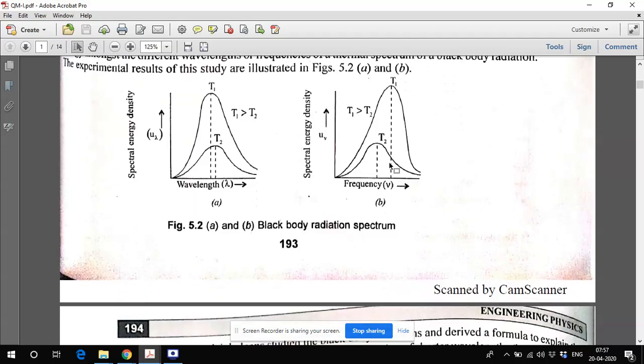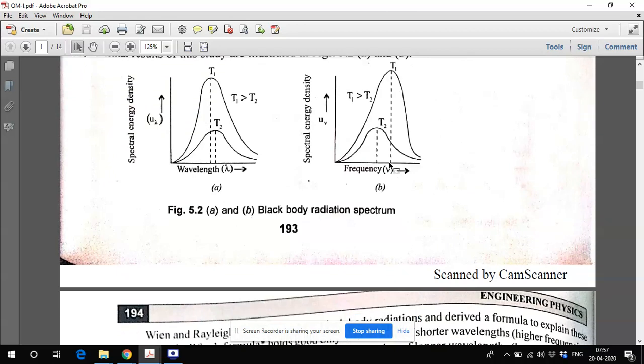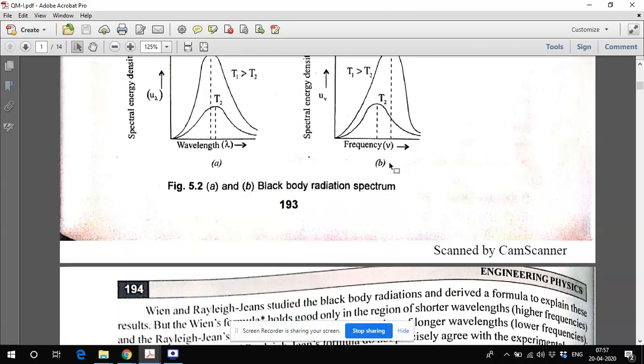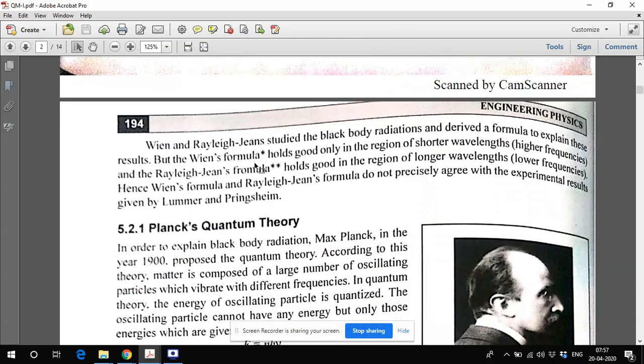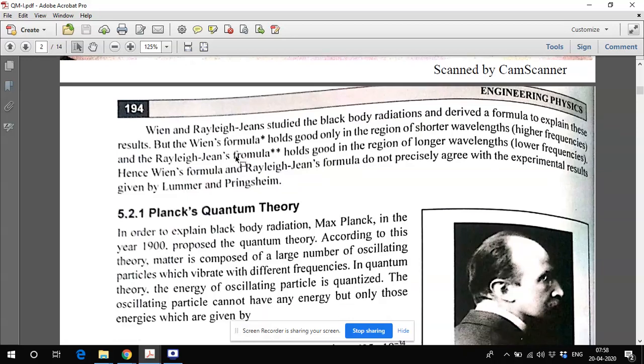This kind of shift in the wavelength or frequency pattern could not be explained by the Rayleigh-Jeans method or Wien's formula. Ultimately, all these laws which were in classical mechanics failed to explain these kinds of shifts completely, and hence this was actually the foundation laid for quantum mechanics. Planck's quantum theory was able to explain this black body radiation.